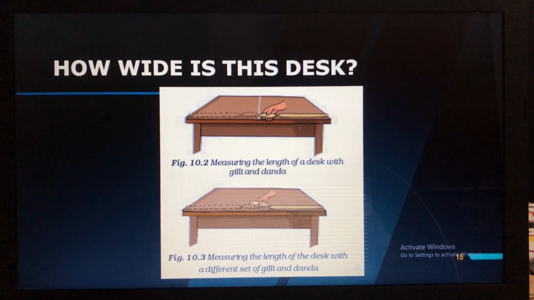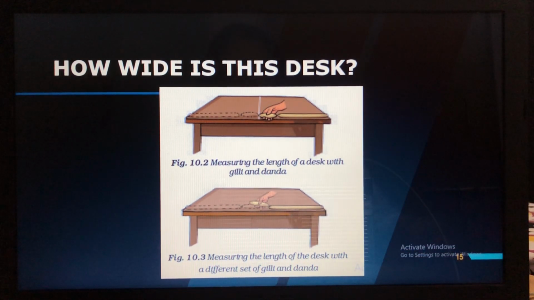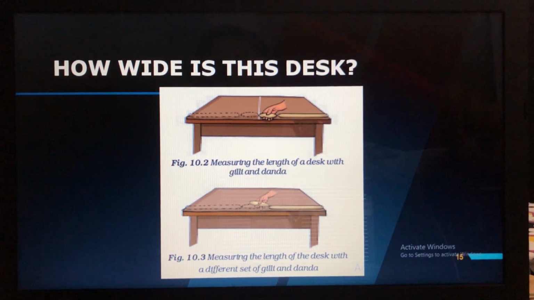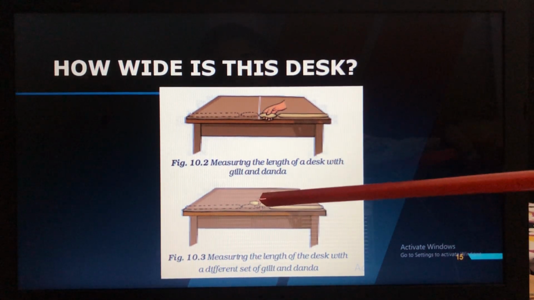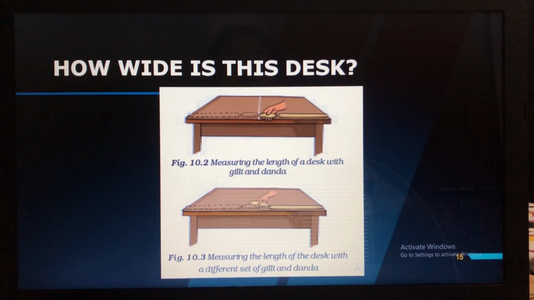So what are you going to do? Here is how the length of the desk seems to measure using gilli and danda. Now again here you can see in figure 10.3, measuring the length of the desk with a different set of gilli and danda. So this was one type of gilli and danda. This is another type of gilli and danda. Here you can see the size of the gilli is more, isn't it, than that shown in figure 10.2.